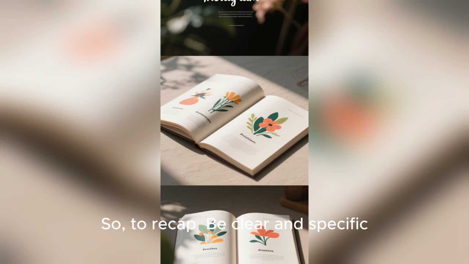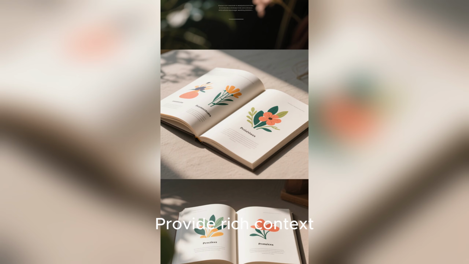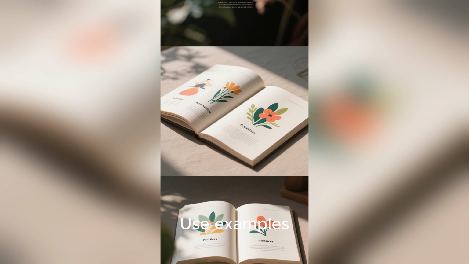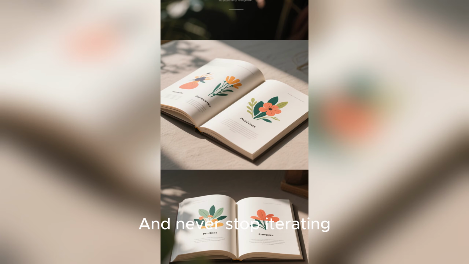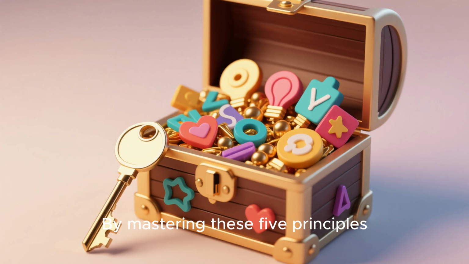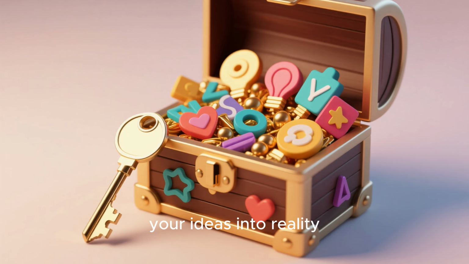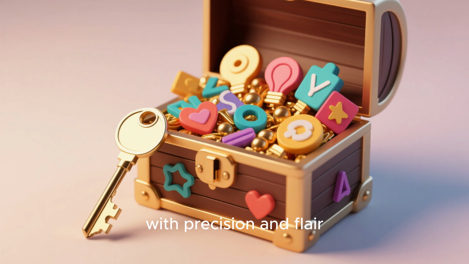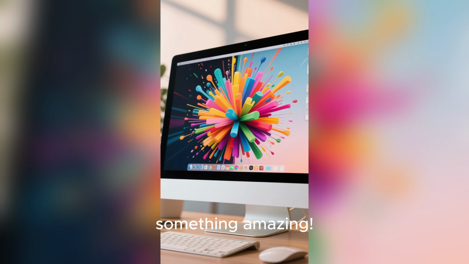So, to recap, be clear and specific. Provide rich context. Use examples to guide the AI. Define your output format, and never stop iterating. By mastering these 5 principles, you'll unlock the full potential of AI and transform your ideas into reality with precision and flair. Now go on and create something amazing.